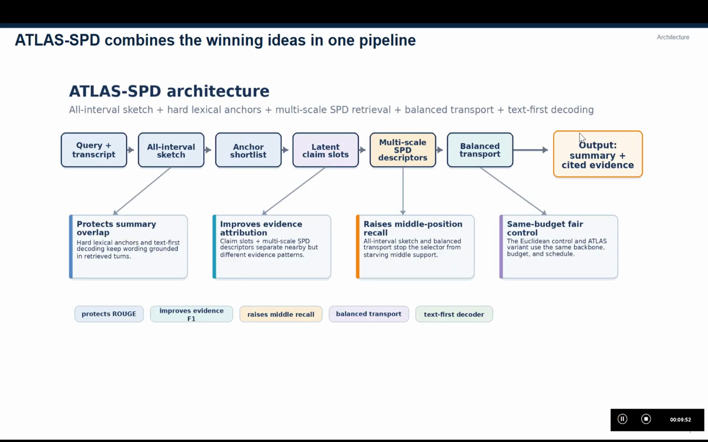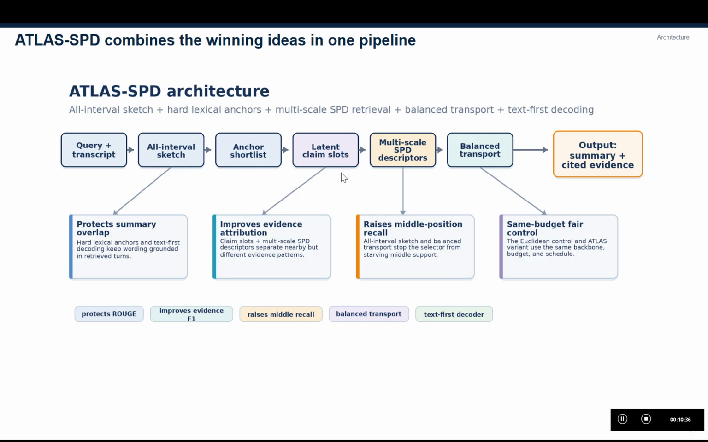So here we have the full ATLAS-SPD pipeline. First we start with the query and the full transcript. From the transcript, we build an all-interval sketch, so front, middle, and back regions remain visible to the model. That preserves the broad document exposure that made the no-memory baseline surprisingly strong. Next, we compute a Euclidean relevance shortlist and preserve the strongest lexical anchors. This is the safeguard for summary overlap. The geometry branch is never allowed to throw away all wording-faithful evidence.